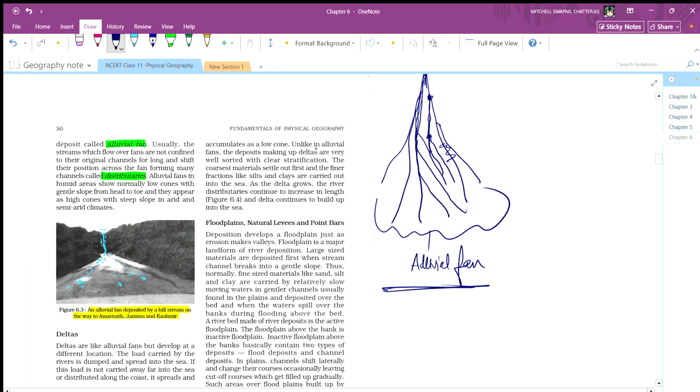Unlike in an alluvial fan, the deposit that makes up the delta is very well sorted, with clear stratification.